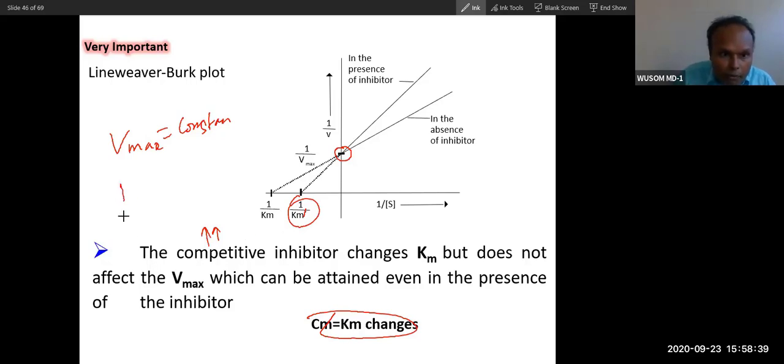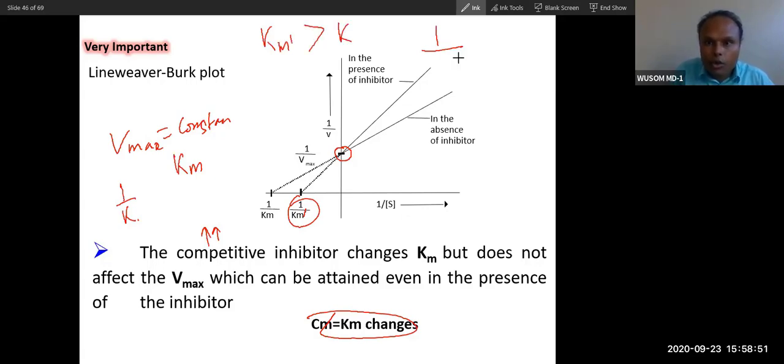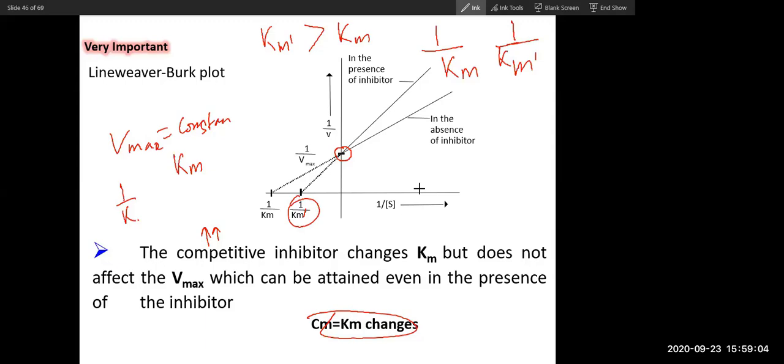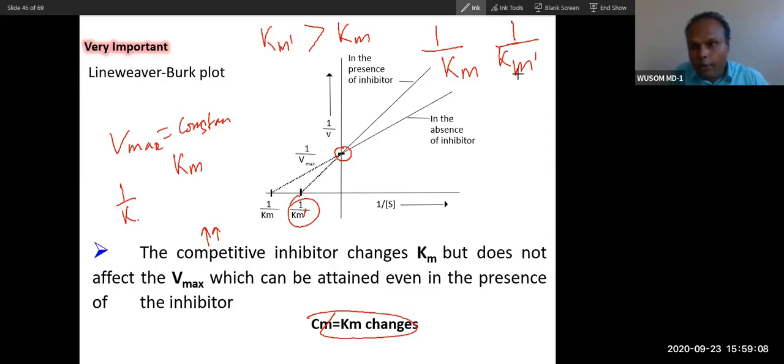So Km prime is higher than Km. Which will be higher among 1 by Km and 1 by Km prime? 1 over Km prime will become lower.